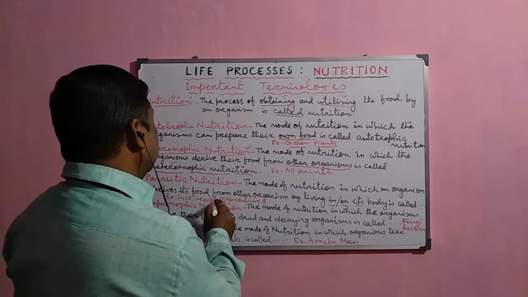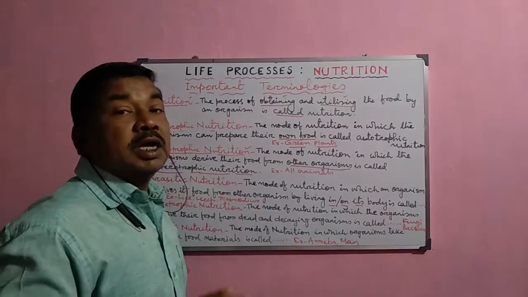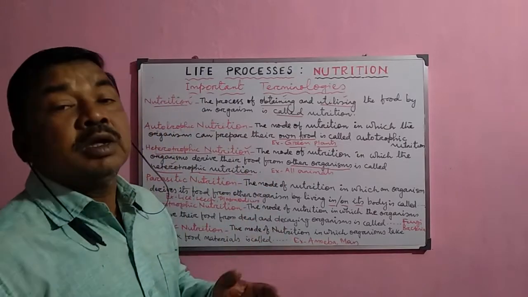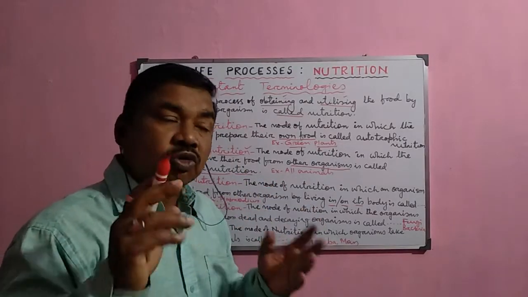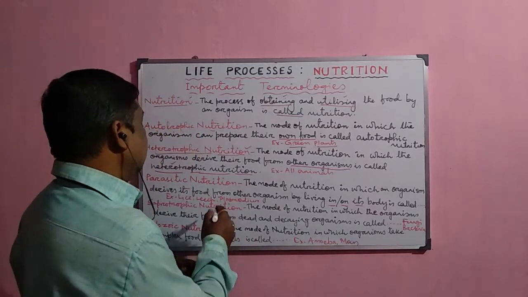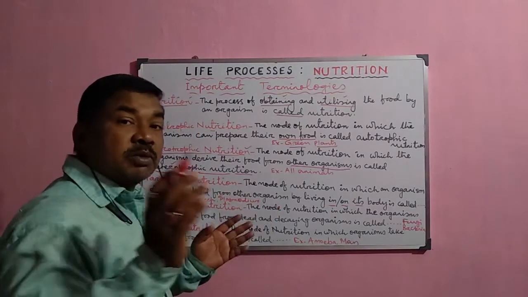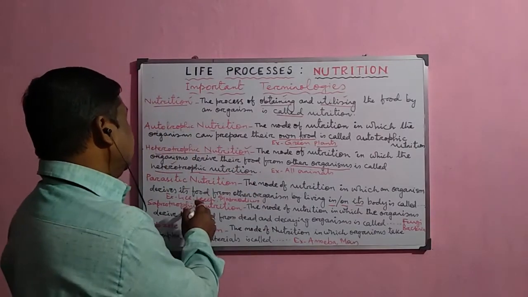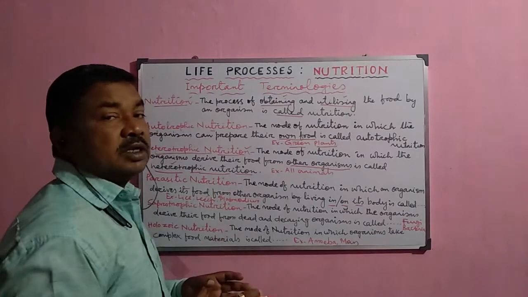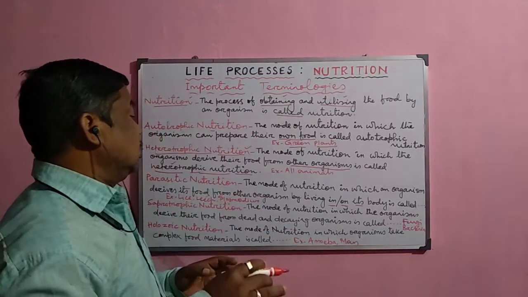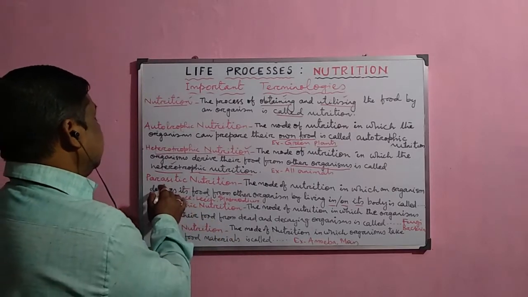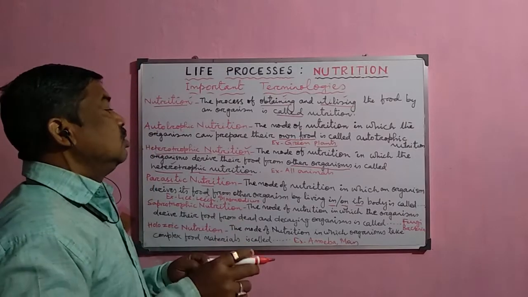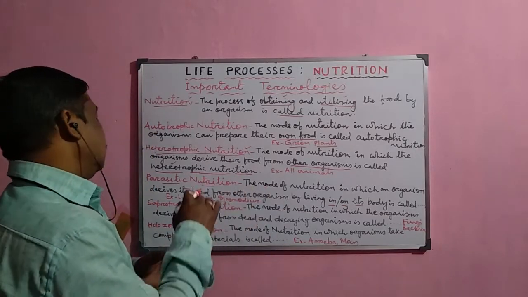Normally, the organisms which live on the body of the other are called the parasites, and the organism from which they derive their food is called the host. And the common example, the human being is the host for the plasmodium, because plasmodium derives its food from human beings. Then the lice and leech are all ectoparasites, they live on the body of the animal. So this mode of nutrition is important for those organisms who cannot prepare their food and also who cannot obtain their food from other sources.